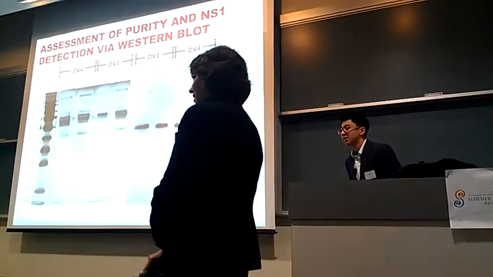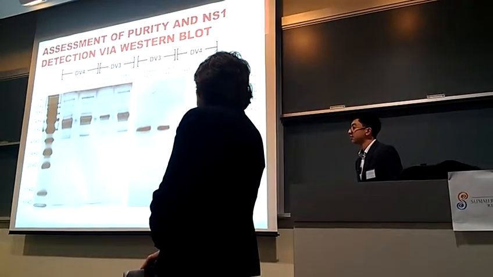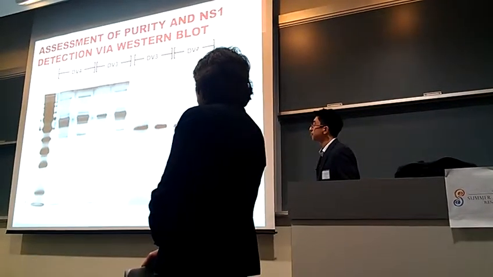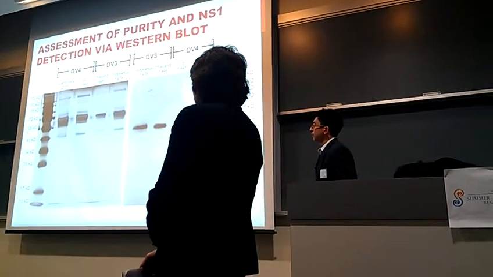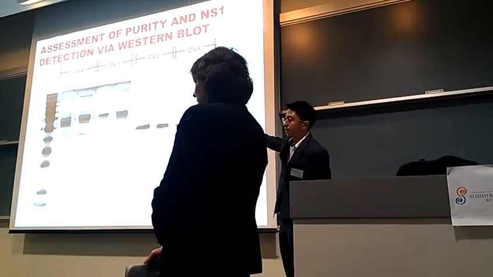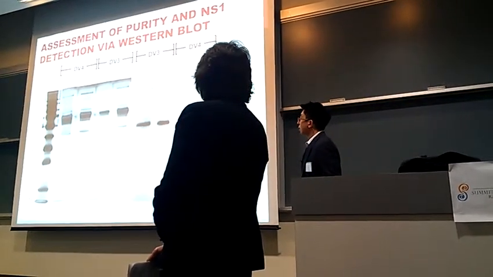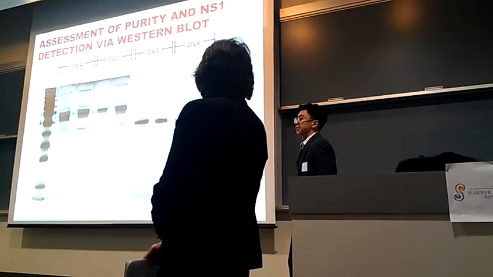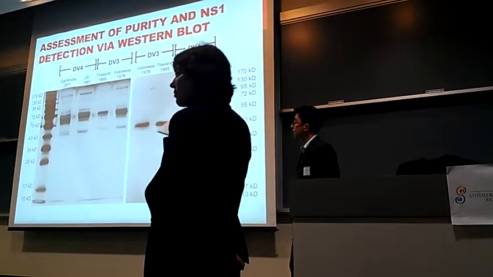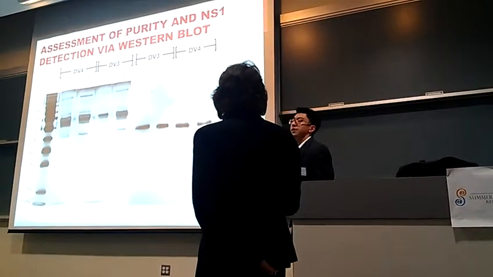Does the fact that it hexamerizes or polymerizes affect your readout? For example, maybe NS1 is just the monomer, but the hexamer is like a 10 to 1 ratio, so that you have a lot of really pure hexamer somewhere. Yeah, we looked at that, but the hexamer typically resides a little bit above, around 130, 170, I think. So it wouldn't. And would you be able to detect the hexamer with the western blot, or no? I don't know if it's specific enough for that. Well, it's more a question of whether this is denaturing conditions. Right. Then it would denature into the monomer. Right. Is the silver stain denaturing? Yeah, those went on the same gel.